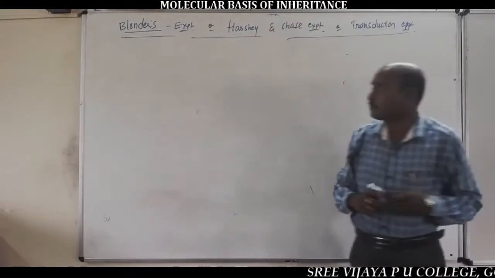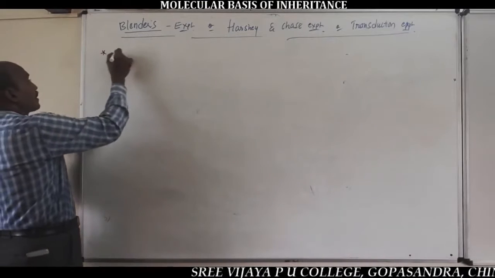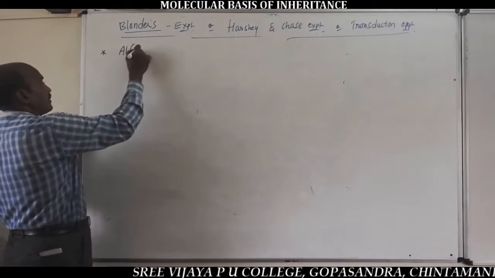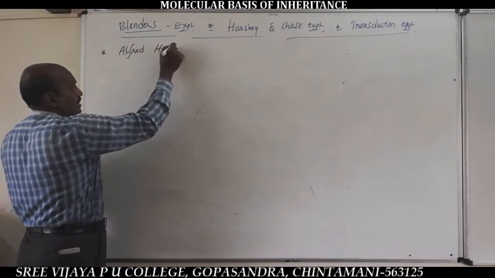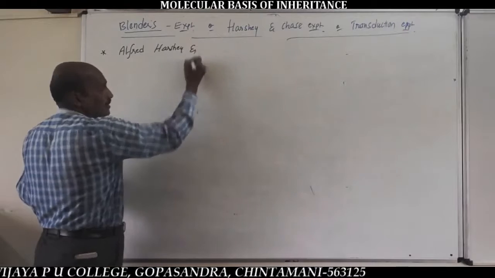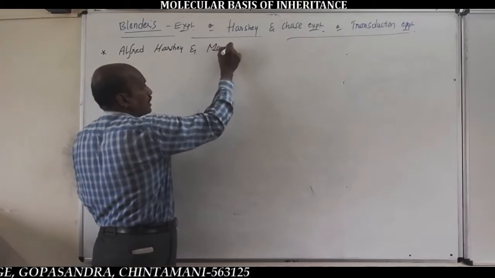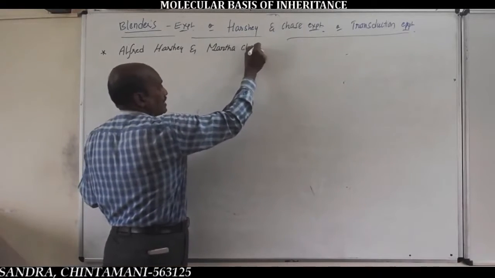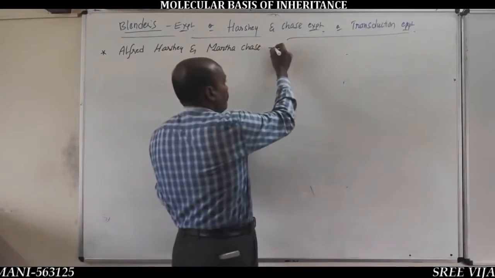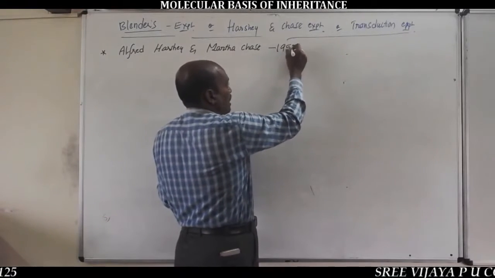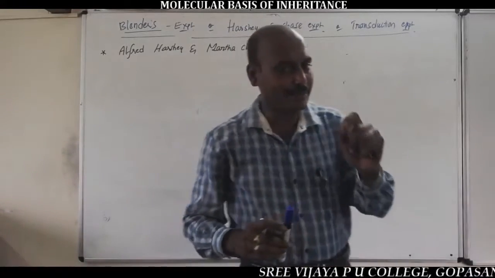See, Hershey and Chase: Alfred Hershey and Martha Chase, full names. In 1952, they proved that DNA is the genetic material.